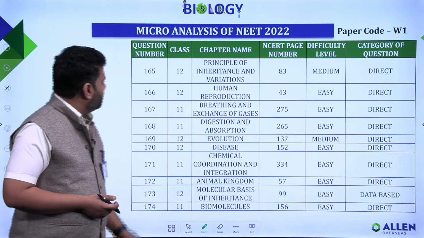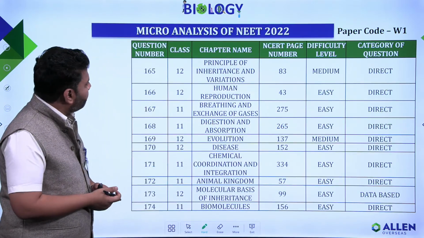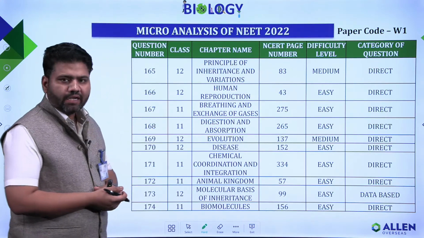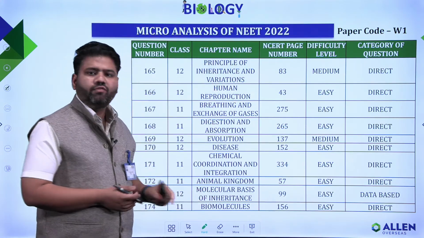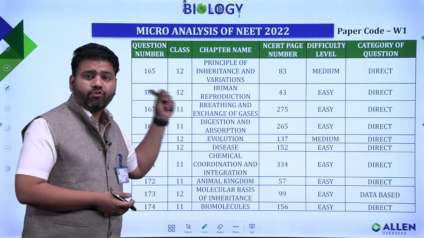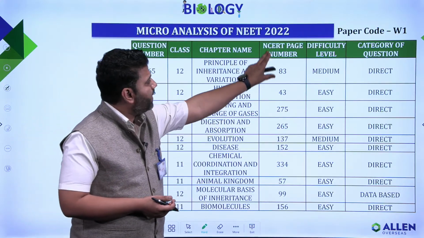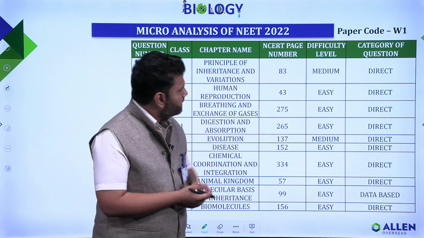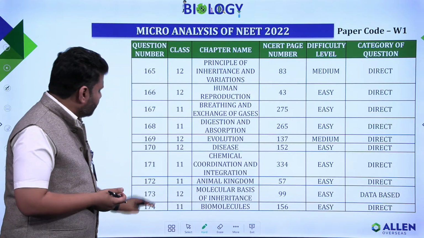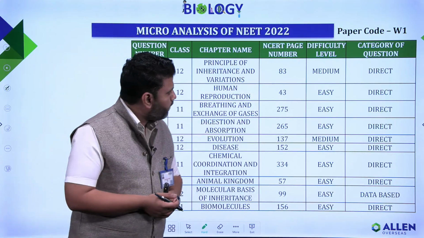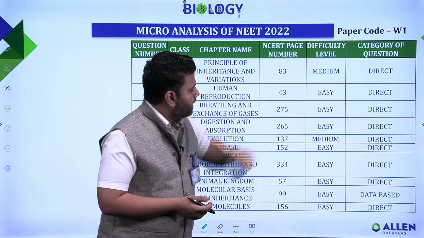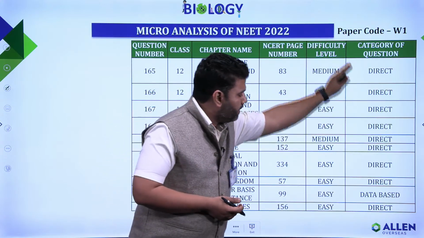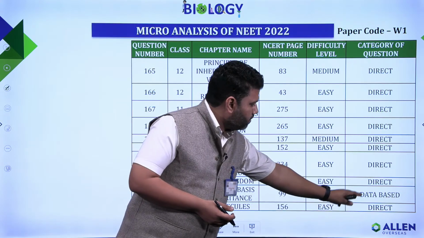Now let's talk about question number 165 to 174. Some of the questions were from class 12th, some from class 11th. Here the name of the chapter is mentioned, where you will get the information from where that question was asked. Again, the reference page number of NCERT is mentioned in this column. Then, the difficulty level of the paper for questions 165 to 174: you will observe that most of the questions were easy, some of them were medium. And talking about the category, most of the questions in this part are direct information based. One question was data based.